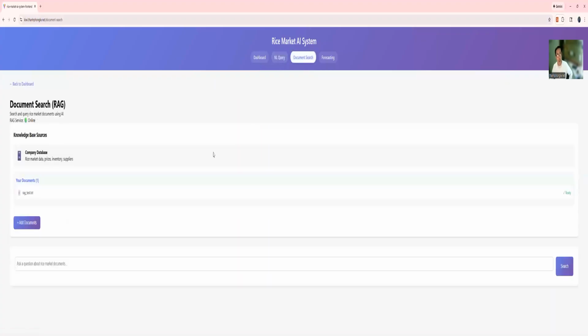In the document search RAG page, on port 8002, we implement agentic graph RAG with hybrid retrieval. The knowledge base sources show two retrieval paths, company database and document upload, supporting PDF, DOC, and plain text.